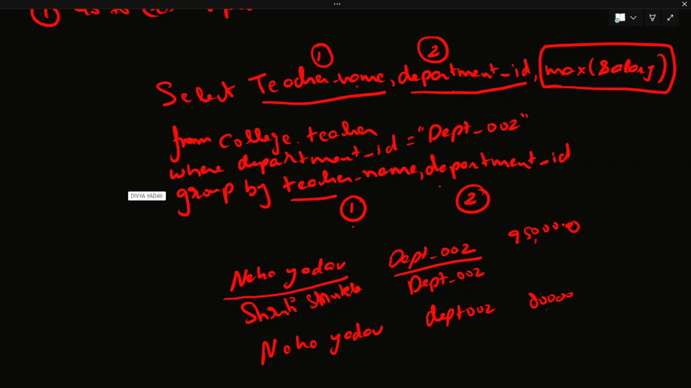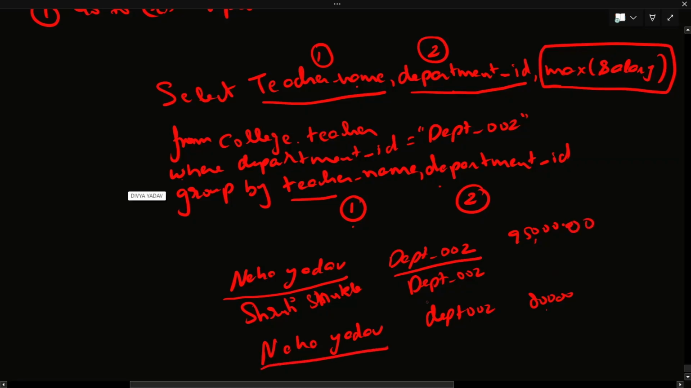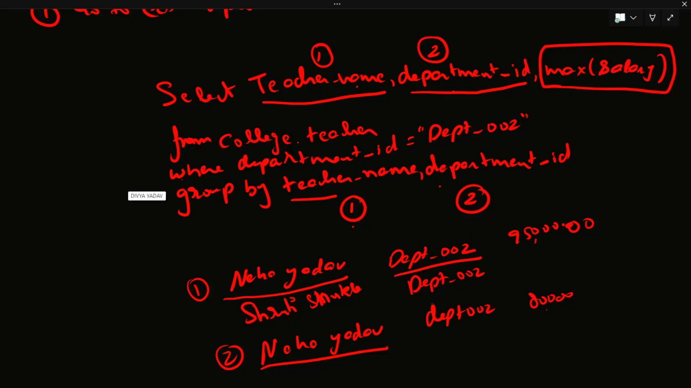Since both of them are Neha Yadav, number one as well as number two, and both have the same department ID, what is going to happen is it will give you this 95,000. But if you see, this is the problem, isn't it? So what should we do?